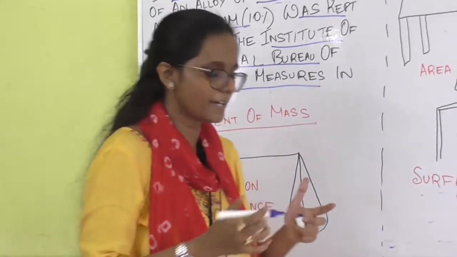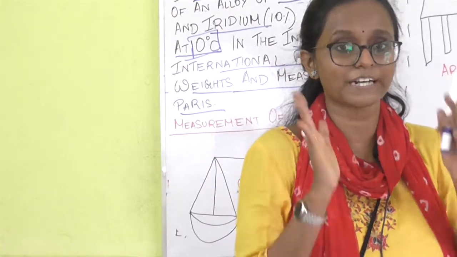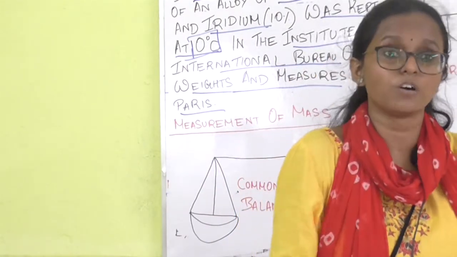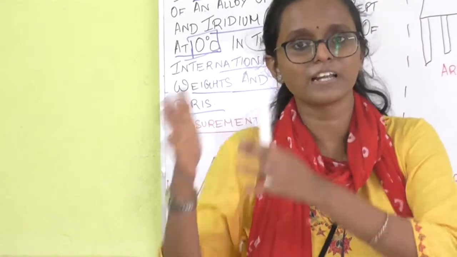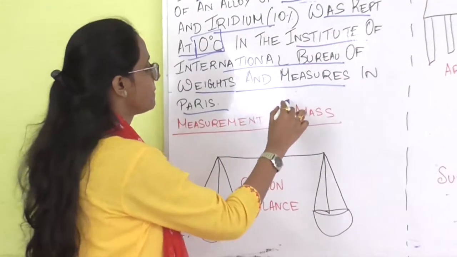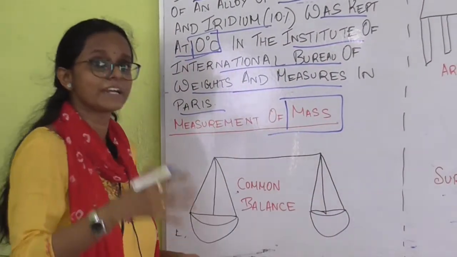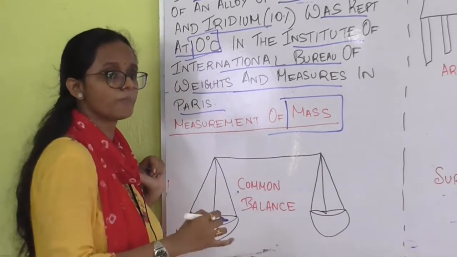Now we have learned about the unit and the physical quantity. Now we are going to learn about the ways of measurement. There are several ways of measurement that we are going to learn. The first one is mass. How can we measure mass? We can measure mass by means of the common balance.